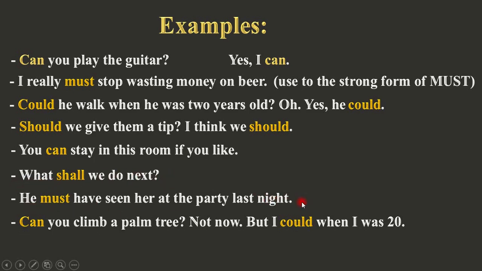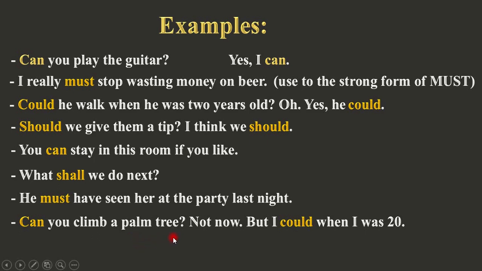He must have seen her at a party last night. So I pronounce must have because I just use the weak form of the verb have, as of. So he must have seen her at the party last night. Can you climb a palm tree? Not now, but I could when I was 20. So we pronounce could in the strong form because we want to emphasize that in the past, I had the ability to do so. I had the ability to climb a tall palm tree in front of the Angkor Wat temple. And that's it about the strong form and the weak form of modal verbs.